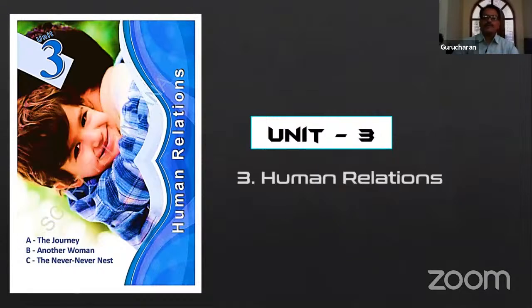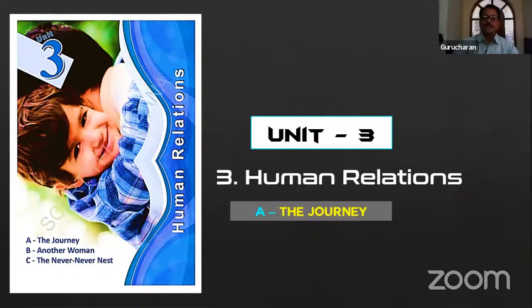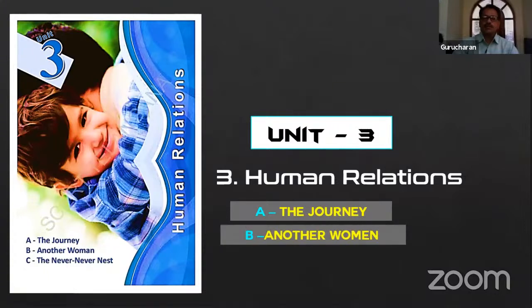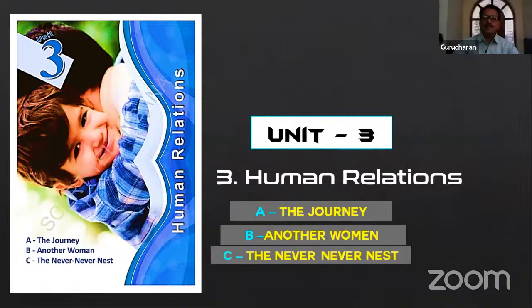In this unit, the journey, another woman, the never never nest. So these are the 3 readings in this unit. Our discussion is on the journey, a reading. Before we start the lesson, let's have discussion on this poster of human relations and then face sheet.